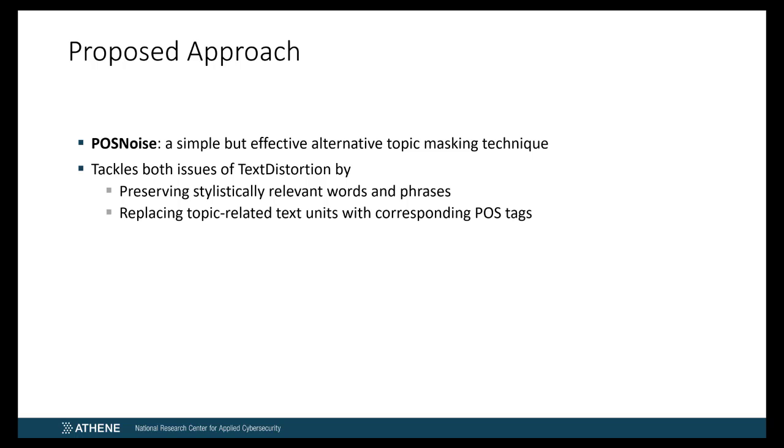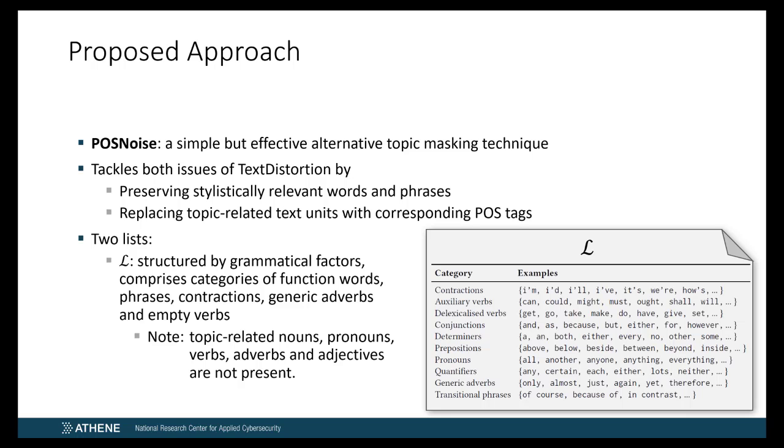Our technique not only preserves explicit stylistically relevant words and phrases, but also replaces topic-related text units with their corresponding POS tags. POSNoise relies on two lists, where the first one we refer to as L. L comprises different categories of function words, phrases, contractions, generic adverbs, and empty verbs, which all should be retained in the given text. All considered categories, as well as some examples, are shown here in the table. It should be highlighted that topic-related nouns, pronouns, verbs, adverbs, and adjectives are not present in the list.